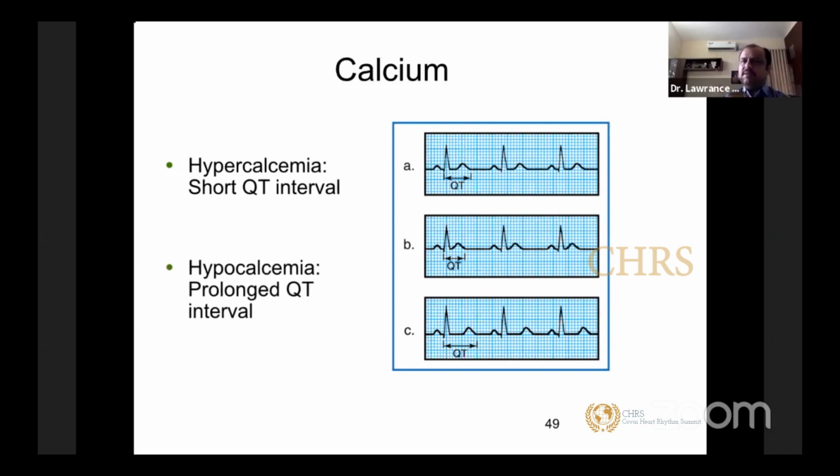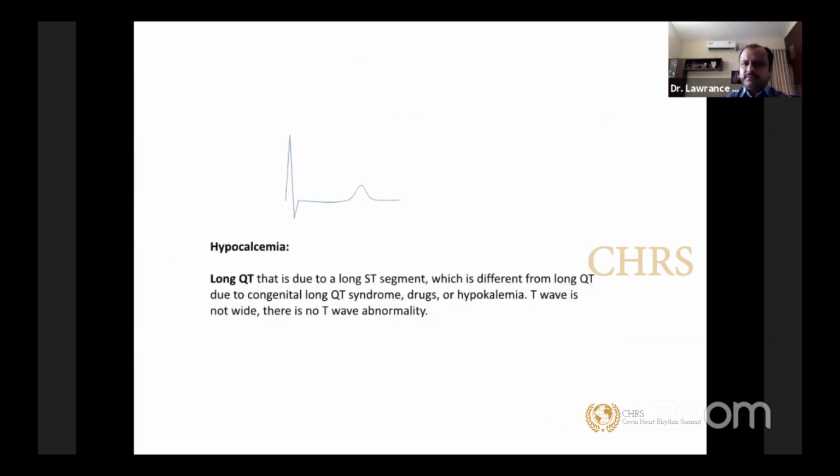Hypocalcemia, like hypomagnesemia and hypokalemia, can cause prolongation of QT. You have to understand that most of the drugs you use, like diuretics, are going to deplete potassium, magnesium and calcium, all three together. That's the reason you have to be very careful with electrolyte imbalance in patients who are on diuretics, particularly heart failure patients.